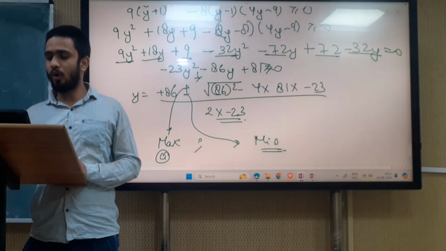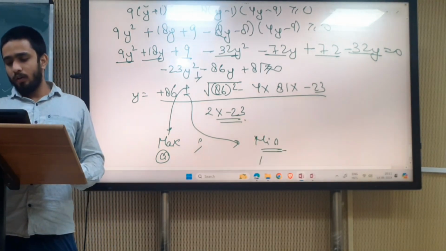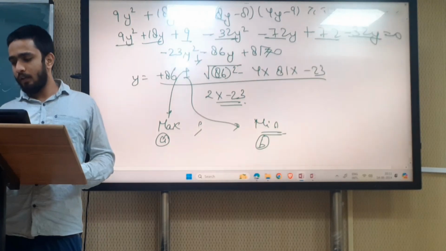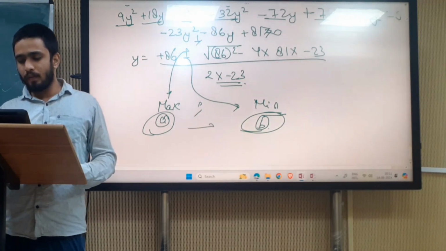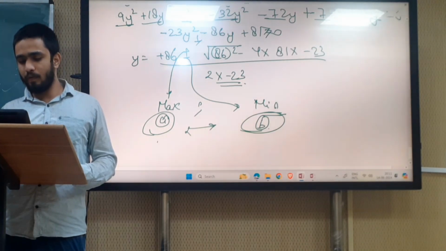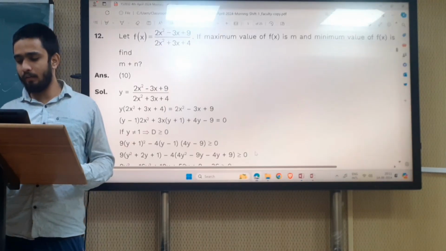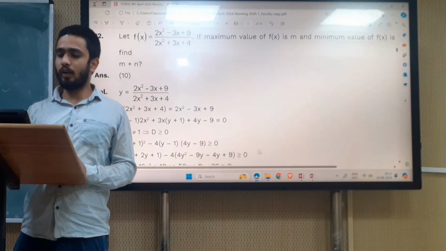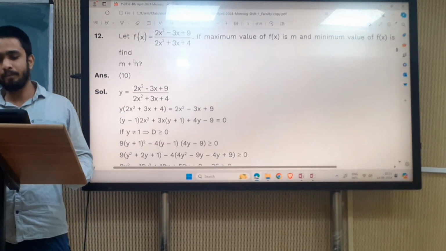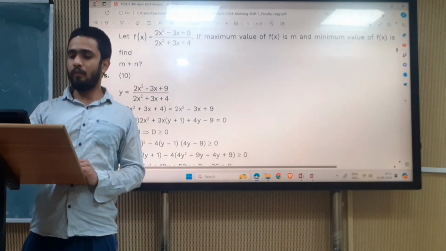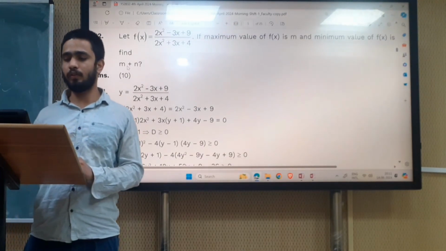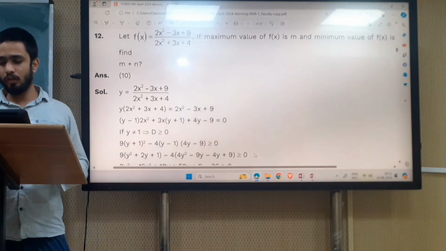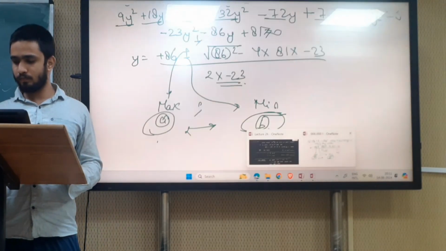So we will get two values, a and b. One will be the maximum and the other the minimum, and then we can easily find the value of m plus n. Okay, thank you.